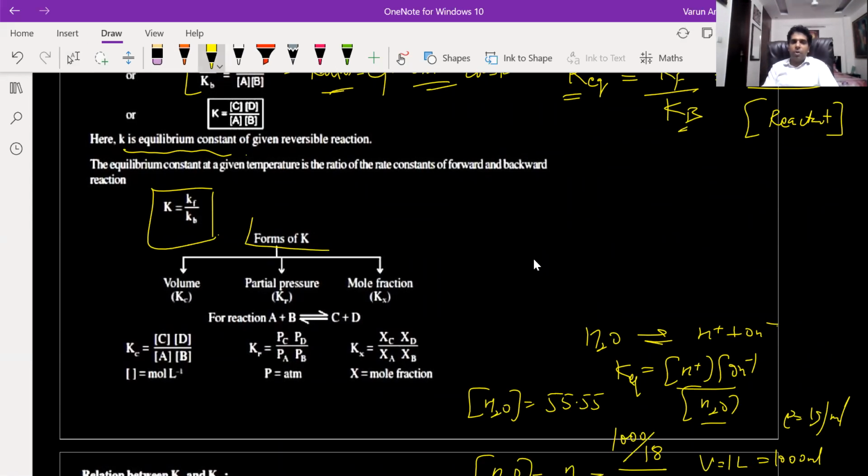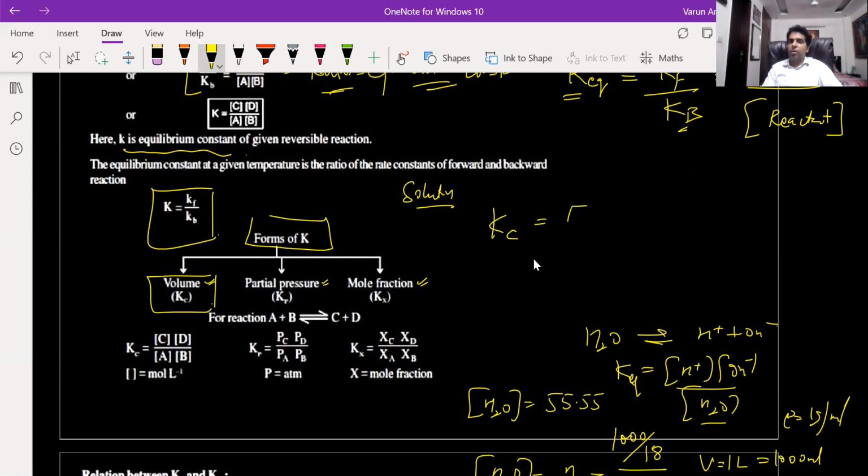Now, forms of equilibrium constants. Equilibrium constants are of different forms. The first one is in terms of volume, then in terms of partial pressure, and in terms of mole fraction. When you are taking solutions, where A and B are liquids in solution form like NaOH, HCl and so on, then we'll be talking about the equilibrium constant in terms of concentration or volumes.